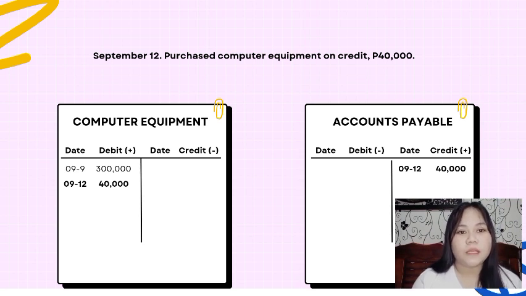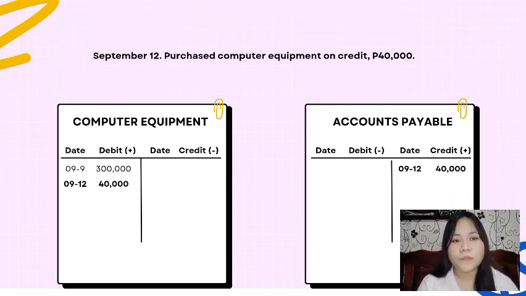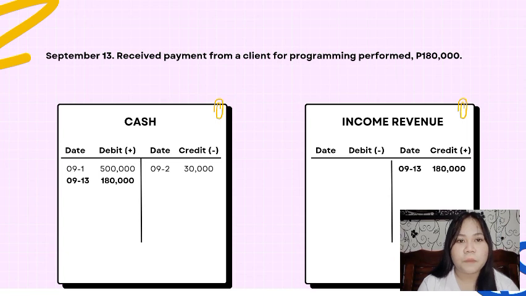Pag sinabi natin on credit, i-record natin siya sa accounts payable. So, dahil nadagdagan na naman ng equipment, i-record natin ang 40,000 pesos sa debit on computer equipment and credit on accounts payable.